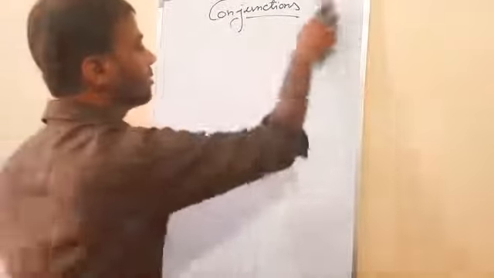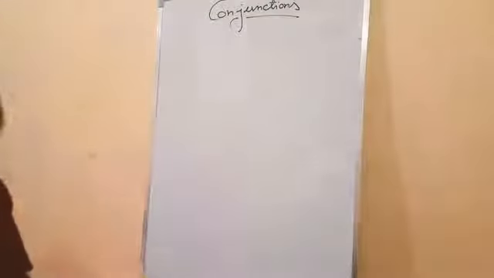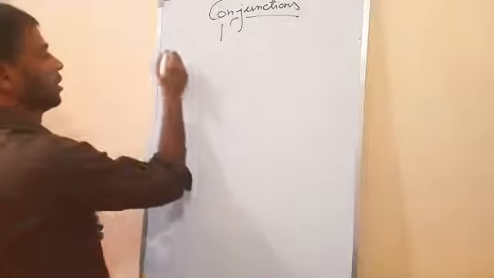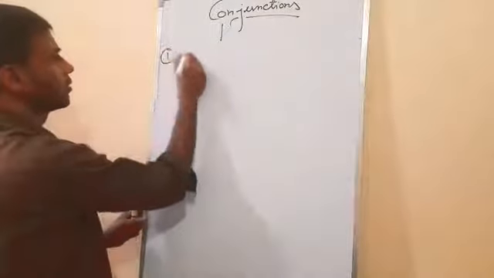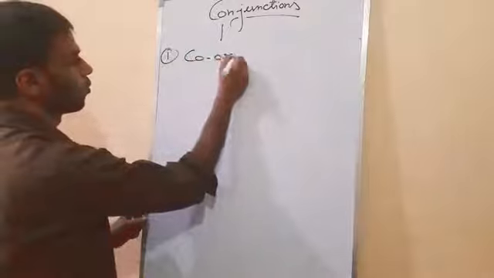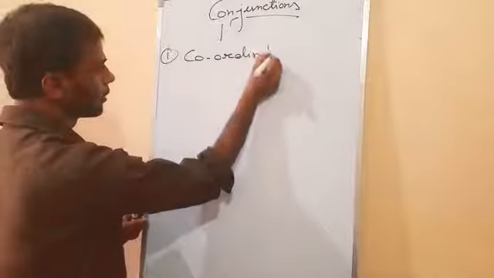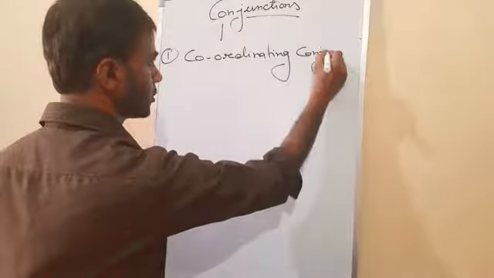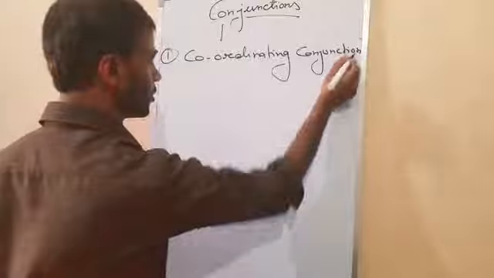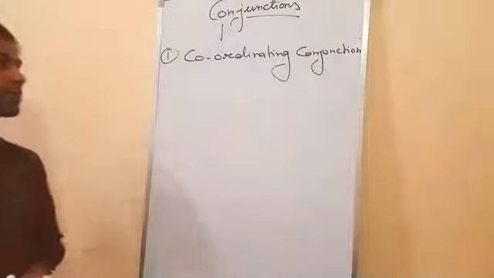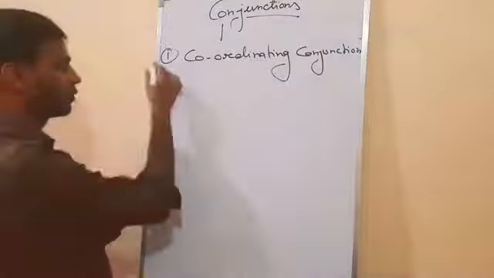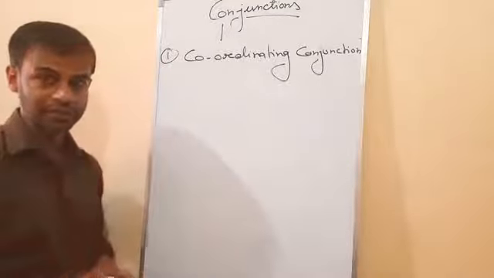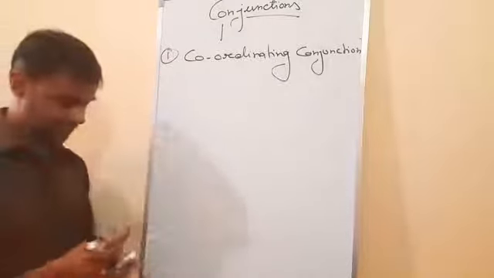Now I am going to write about the parts of conjunctions. How many parts are there? There are two parts of conjunctions. The first part is known as coordinating conjunctions. Let me complete the first part, then I will tell you the second part also. Clear? The first part is coordinate conjunctions.